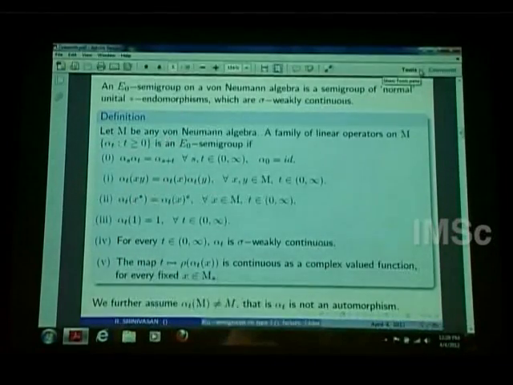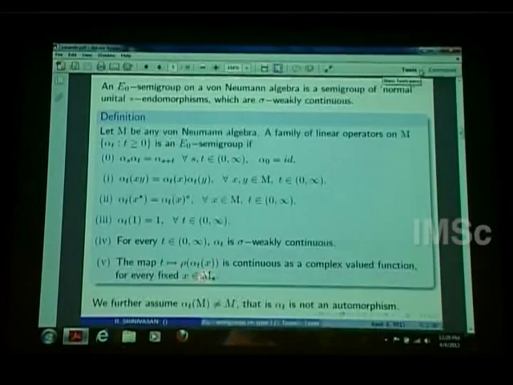It's an endomorphism, that is, it preserves the products and the star, the adjoints. Our M is a concrete von Neumann algebra sitting inside B(H), so the adjoint is the same as the adjoint for operators, and it takes the identity to the identity. By 1 I mean the identity operator. And we need continuity: when you fix a t, alpha_t is sigma-weakly continuous, and sigma-weak topology is just the weak star topology. Further, when you fix x, the map t going to alpha_t(x) is sigma-weakly continuous. That's what I have written.